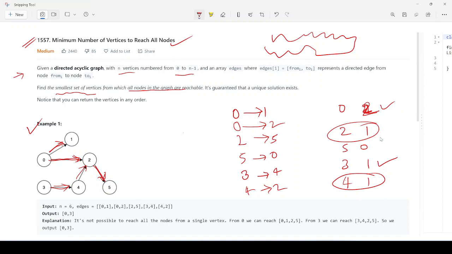So just opposite, if you do it for the InDegree, from 0 it is going out. InDegree for 0 is actually 0 because it is not coming from anywhere, but it is sending. Similarly for 3, if you check the InDegree, it is going to 0. So for 0 and 1 we have this one. We can consider 0 as the element from where we can check the direction. So always check the direction.